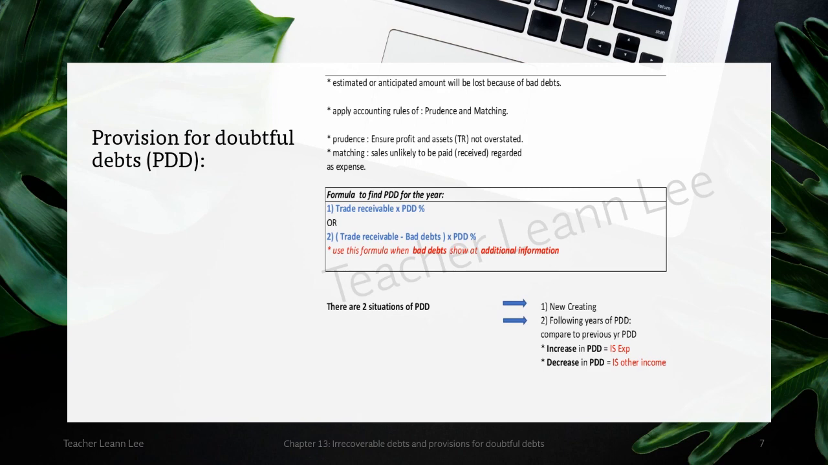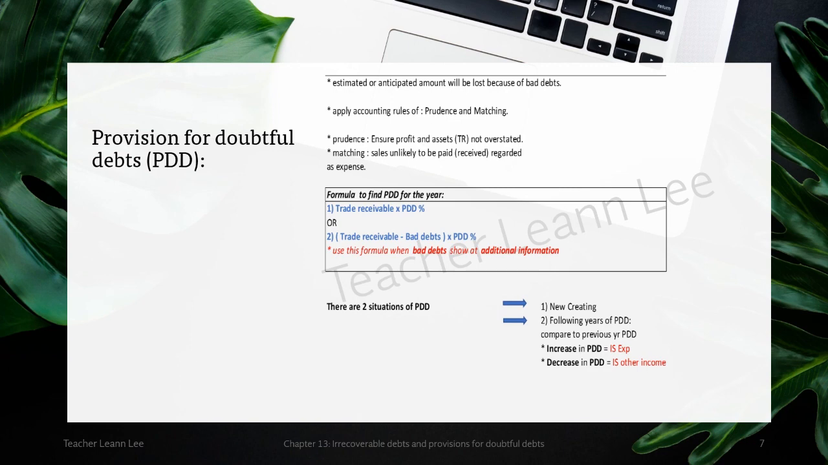What if the bad debts happen under the additional information right after the trial balance? This means that at the end of the financial year, only then they find out, I forgot to record the bad debts, so I didn't record the bad debts into my trade receivable. So you need to help them adjust to the final amount. Therefore, you use method 2, trade receivable minus bad debt times the PDD rate.